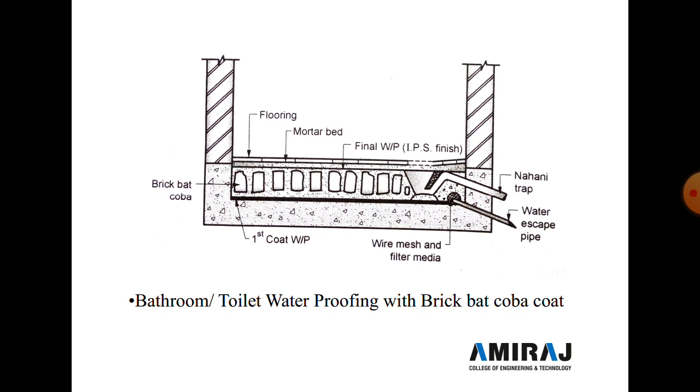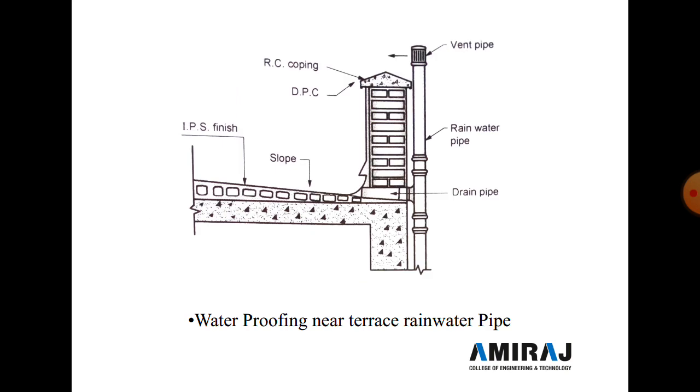So first coat of the waterproofing is done on a RCC chamber, and then after above RCC first coat waterproofing, brick bat coba is constructed periphery of the nahani trap, and also at a same level, and then after above the brick bat coba coat IPS finish or a final waterproofing is done, and then after above final waterproofing mortar bed is prepared, and above mortar bed flooring is done by the tiles work.